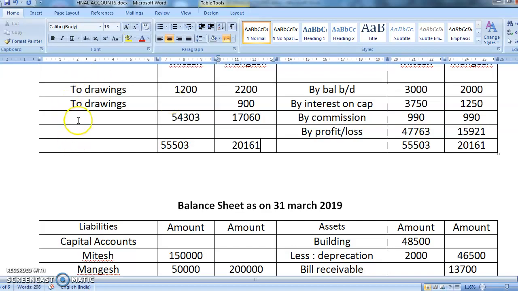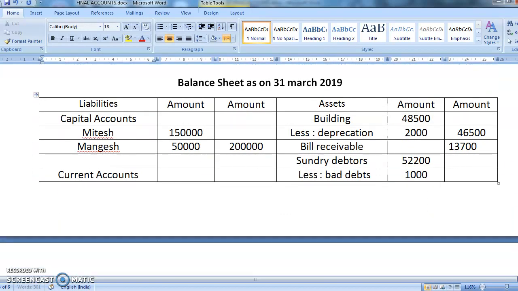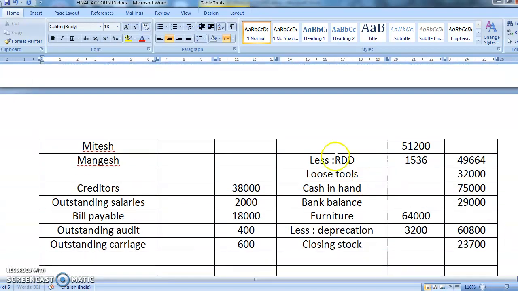This you all will be writing here: balance carried down. Now this balance will go in the balance sheet. What will be in the balance sheet? Current account. So this will come here: 54,303, and Mangesh is 17,061.